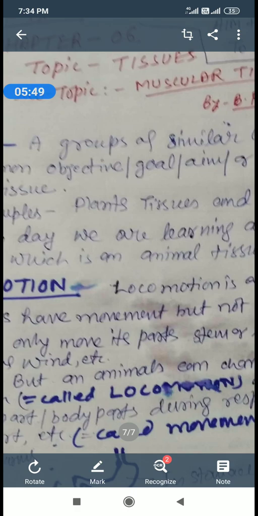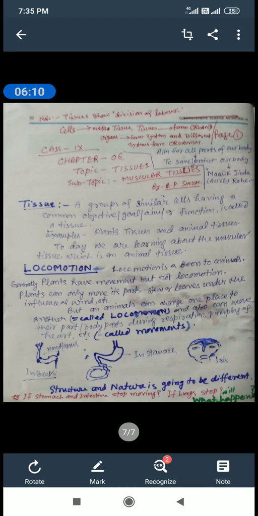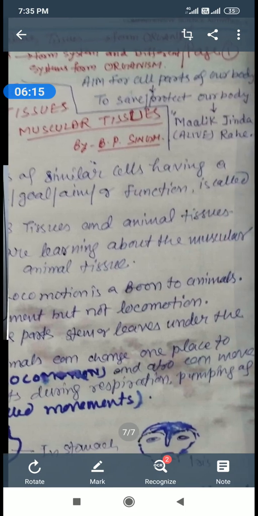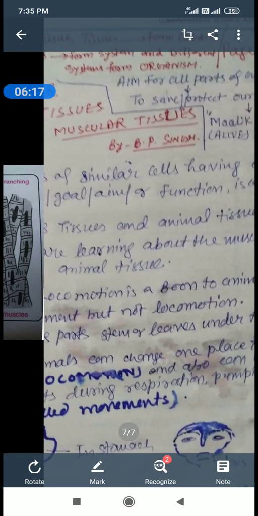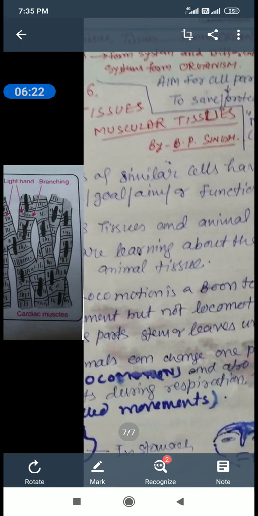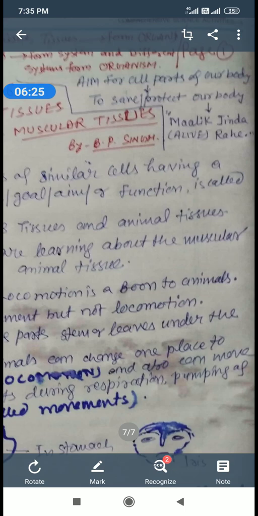Plants can only move their parts like stem or leaves under the influence of wind or touch, like in the sensitive plant, touch-me-not or lajobanti plant. But an animal can change from one place to another, that is called locomotion, and can also move body parts during respiration, pumping of the heart, reproduction, etc.